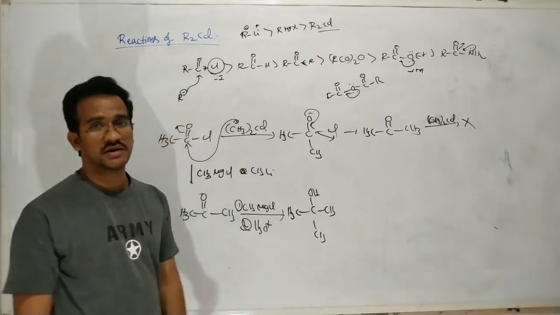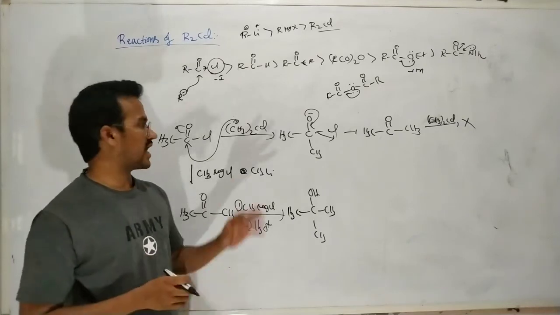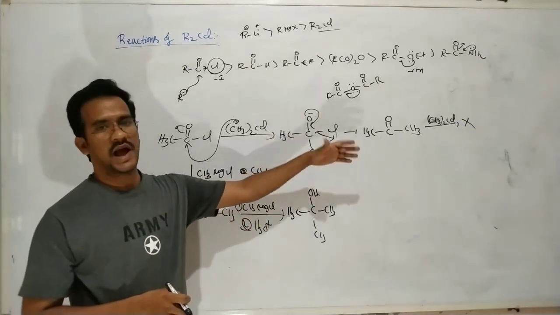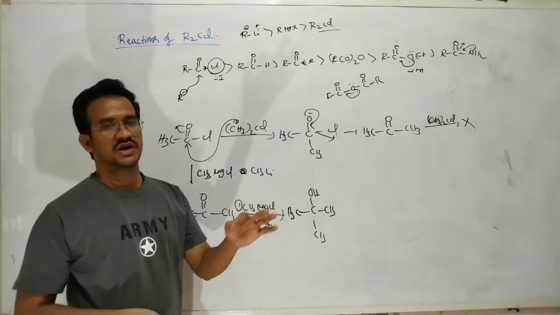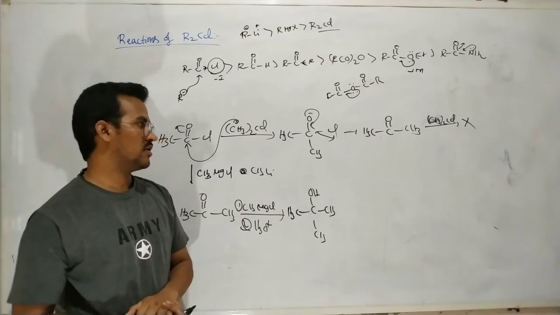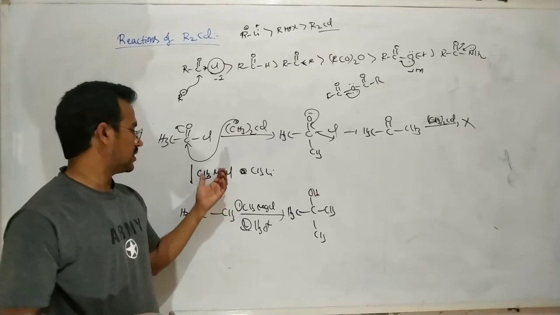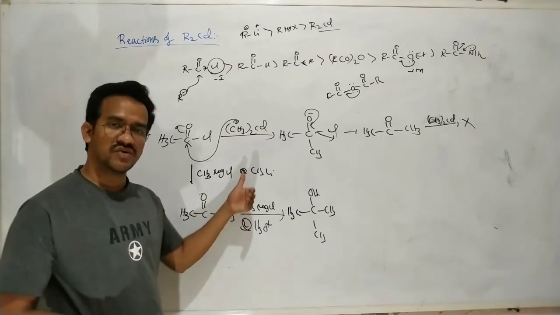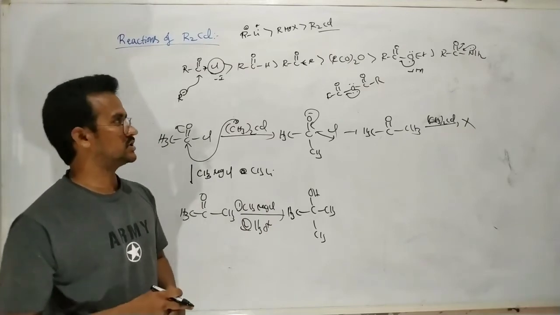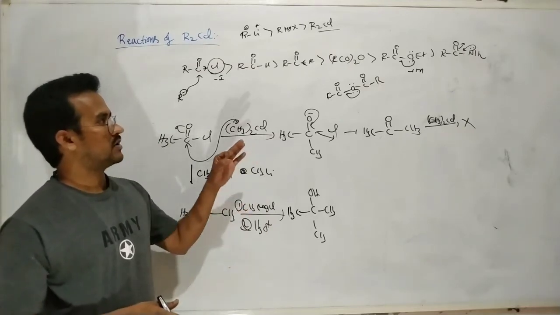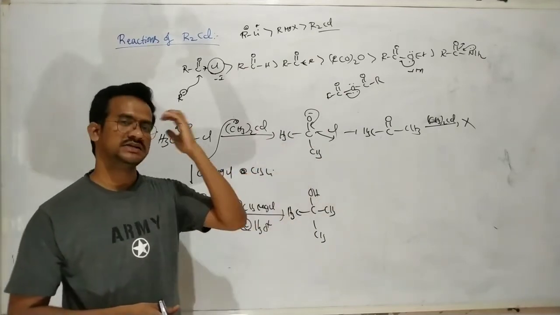So dialkyl cadmium can react only with acid halides, but not with aldehydes, ketones, anhydrides or esters. Acid halides are just converted into ketones. But with the Grignard reagent and alkyl lithium, acid halides first give ketones, and the ketone can further react with the Grignard reagent to finally give an alcohol. With dialkyl cadmium, we can get a good yield of the ketone from the acid halide.